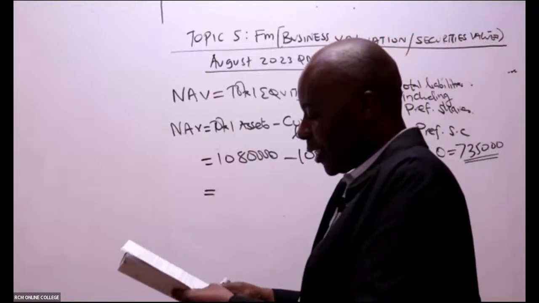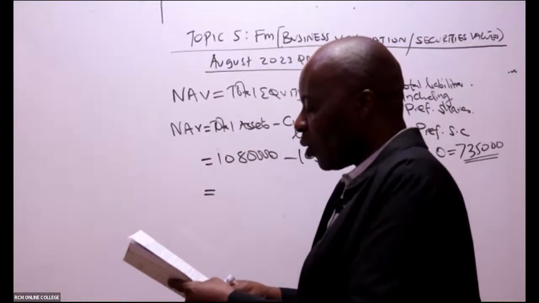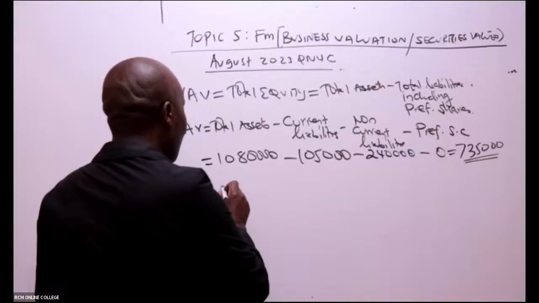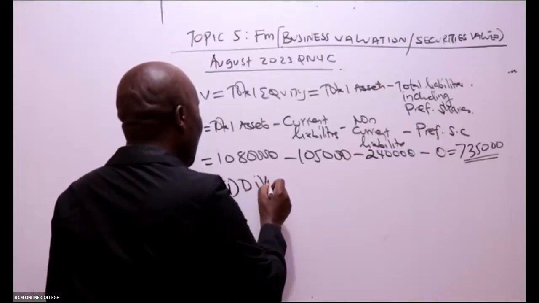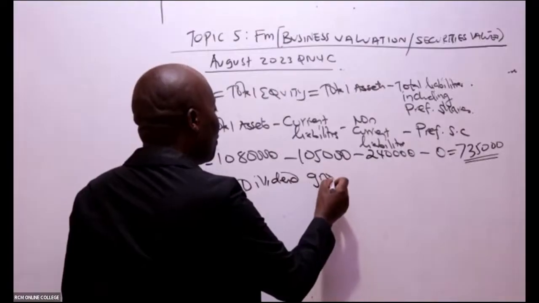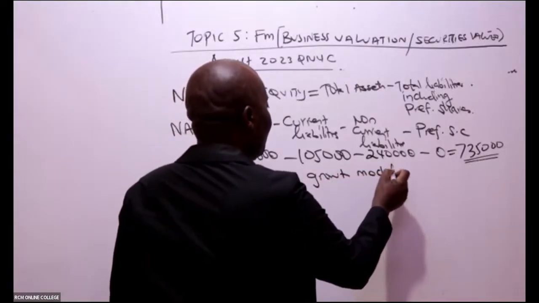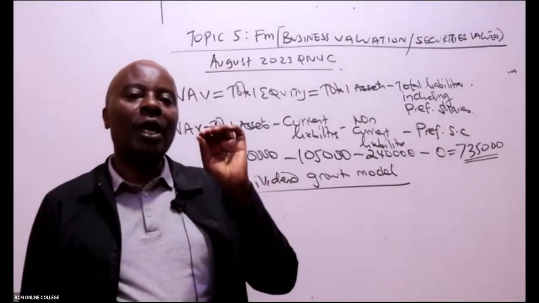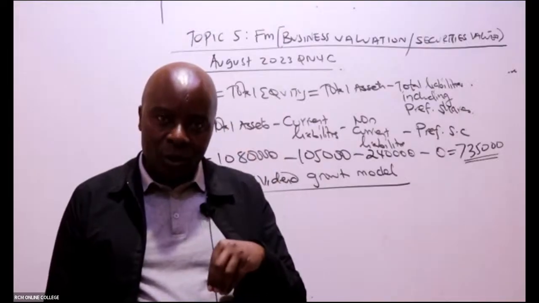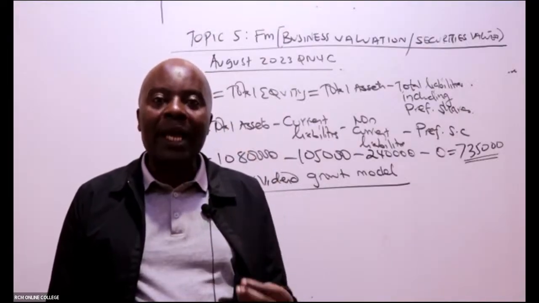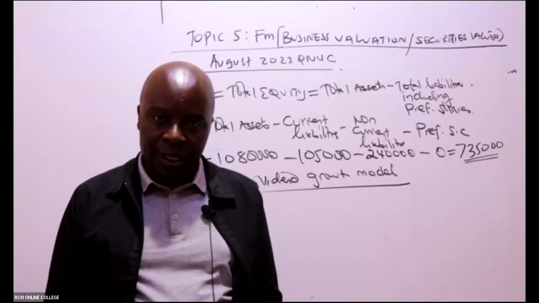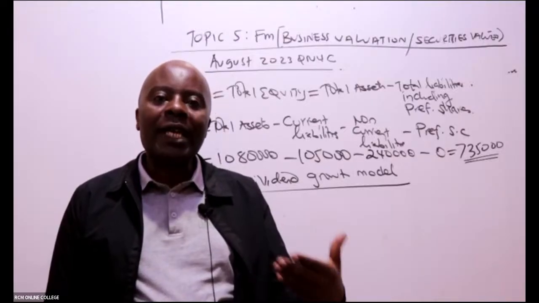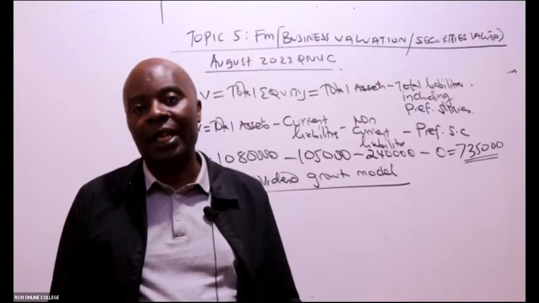The next concept here is number 2, the dividend growth model. In this case, good organizations shall be able to give us returns. We as the buyers of the company, the buyers of their ordinary shares, they should be able to give us returns. And those returns will be known as the dividends. We are assuming that we shall get them indefinitely.